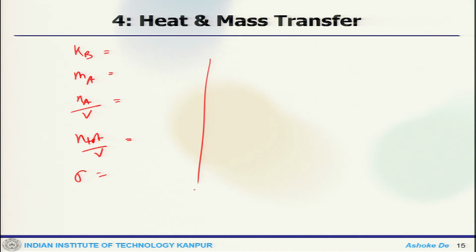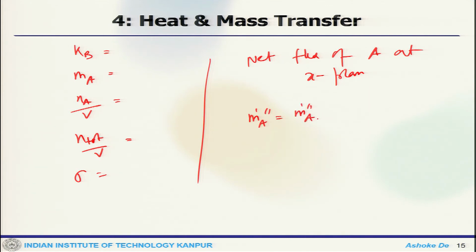Then one can write the net flux of A at the x plane as m dot A plus x minus x direction. So, that is what one can write.